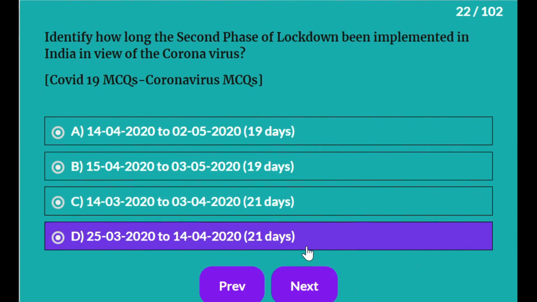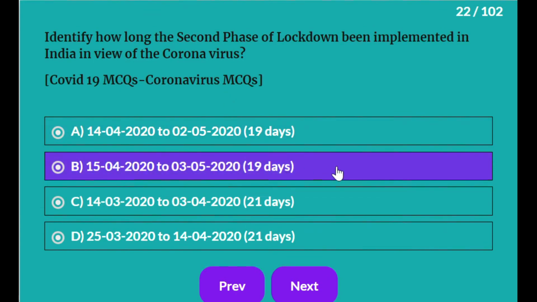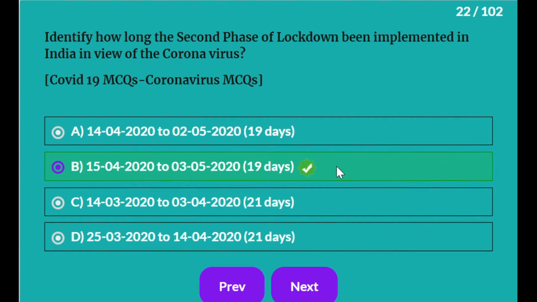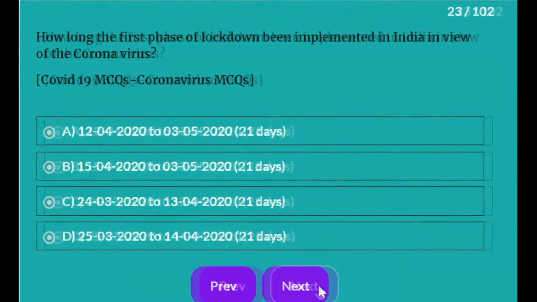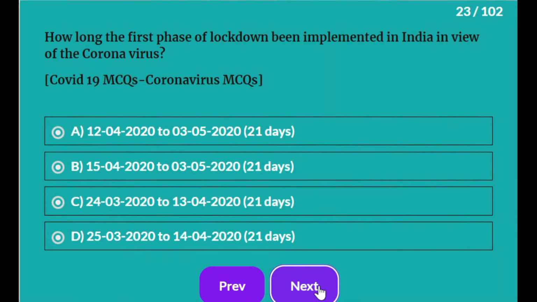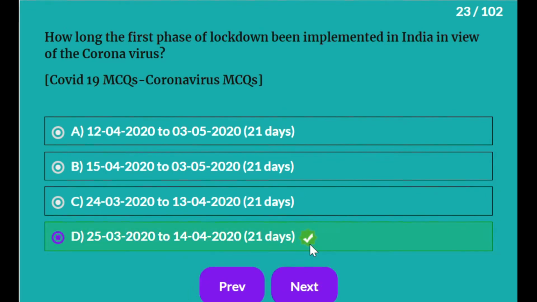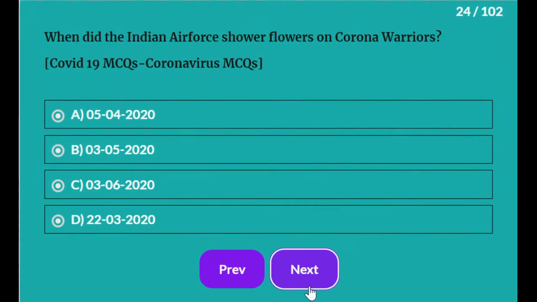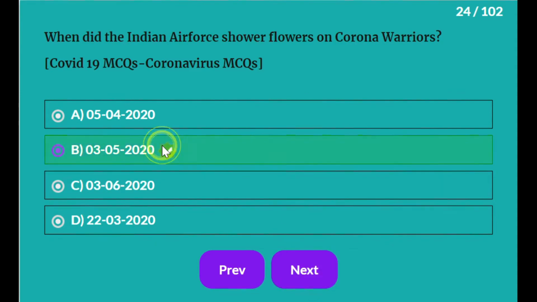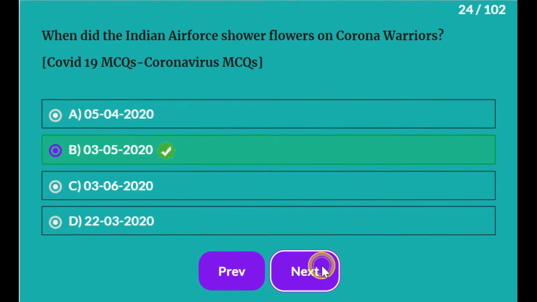Identify how long the second phase has been implemented in India in view of coronavirus. How long the first phase of lockdown has been implemented in India in view of coronavirus? It is 21 days from March 25th to April 14th of 2020. When did Indian Air Force shower flowers on corona warriors to recognize them? It is on May 3rd, 2020.